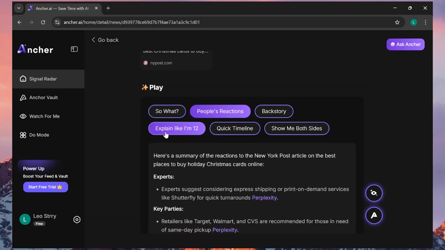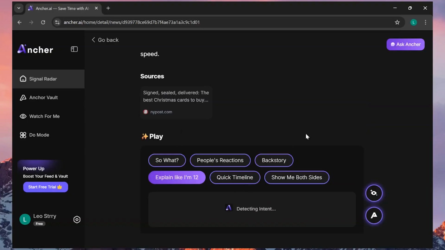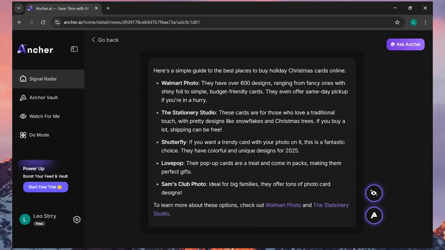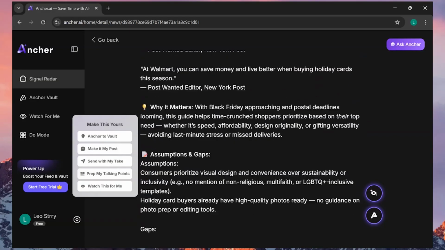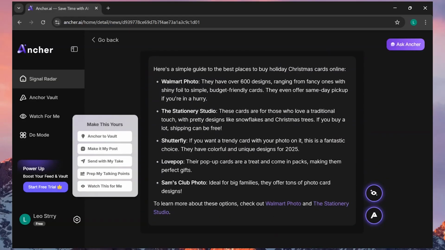Let's try another one as well. So I'm using Explain Like I'm 12, and it has given a small summary for the whole article. So the article was based on the top 5 online retailers for 2025 Christmas cards, and this is what it has given me. So 1, 2, 3, 4, 5, the top 5 places to buy Christmas cards listed down without having to go through the whole article and any headache.